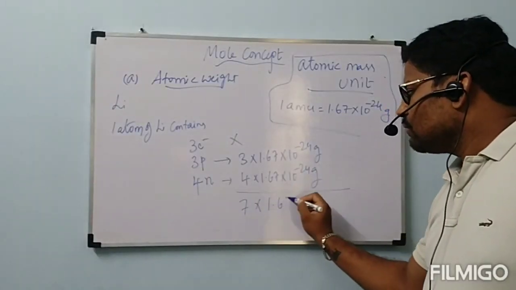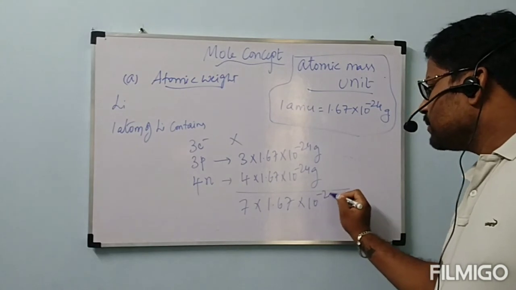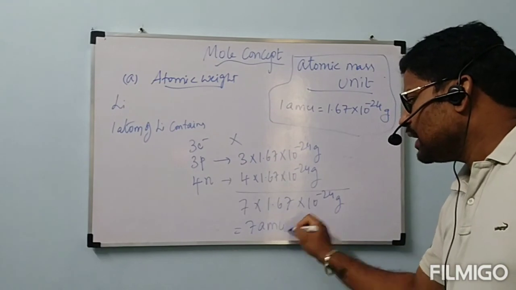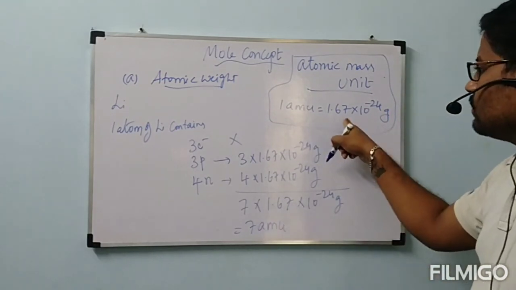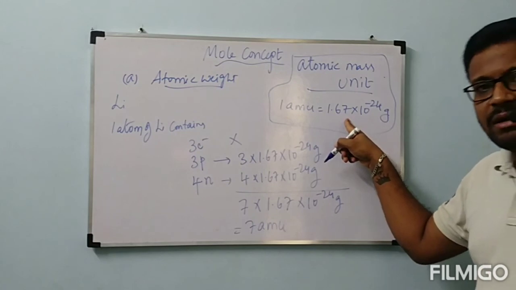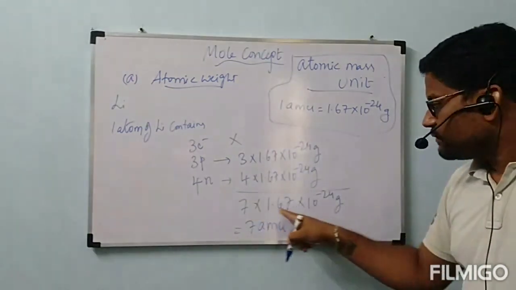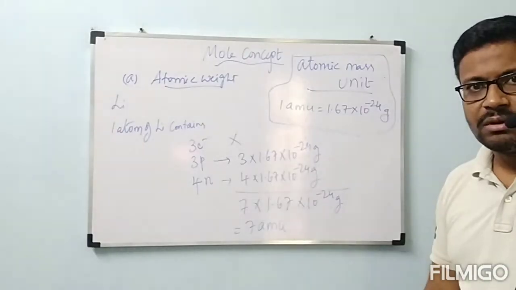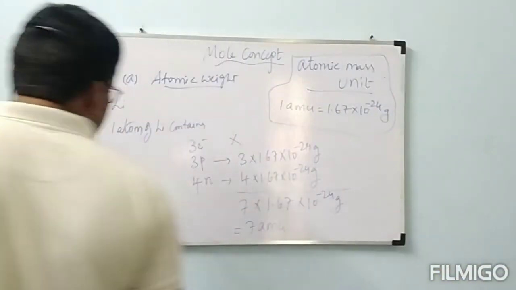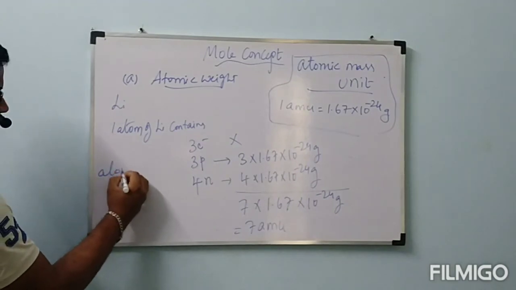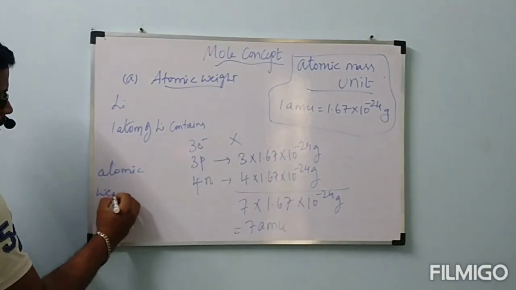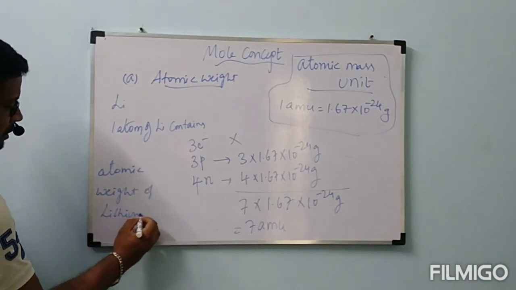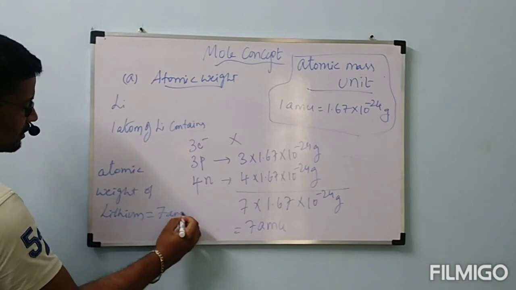7 into 1.67 into 10 power minus 24 grams is equal to 7 AMU, because 1 AMU is equal to 1.67 into 10 power minus 24 grams. So finally, atomic weight of lithium is equal to 7 AMU.